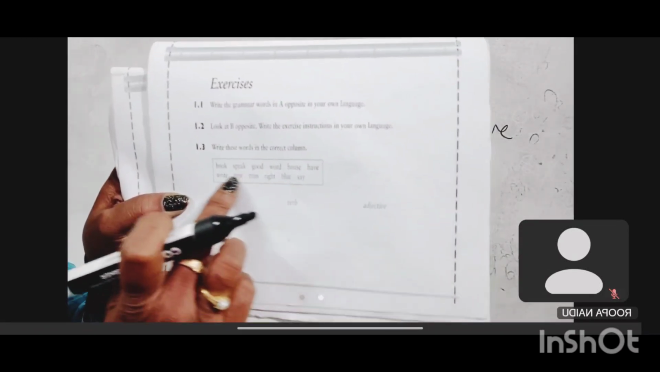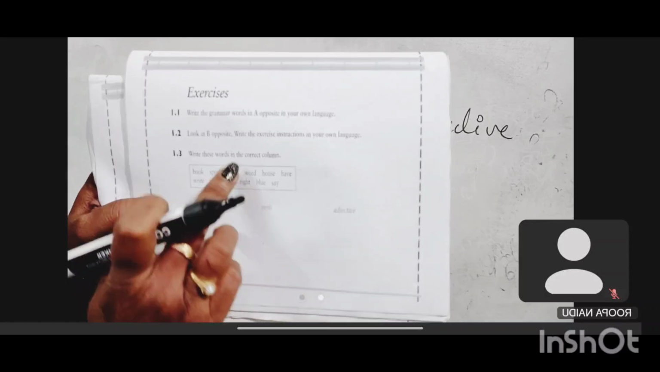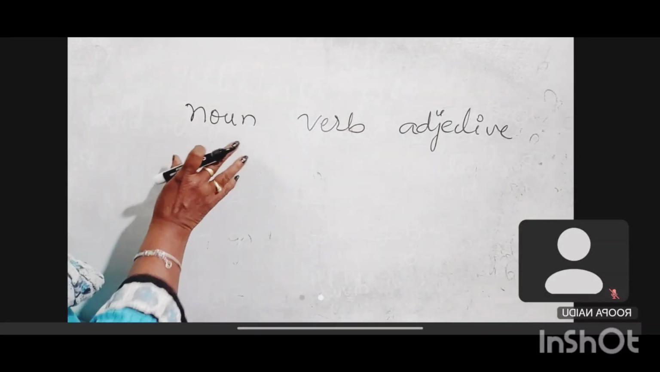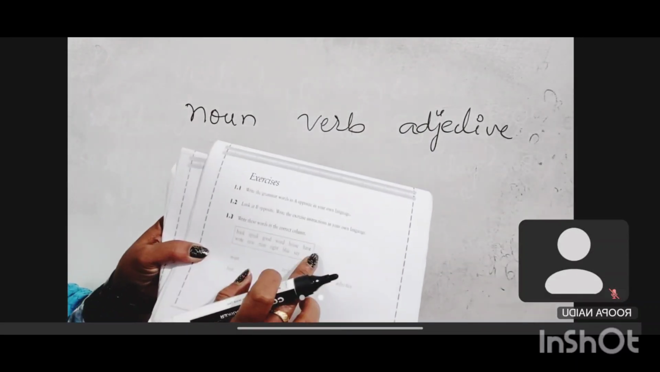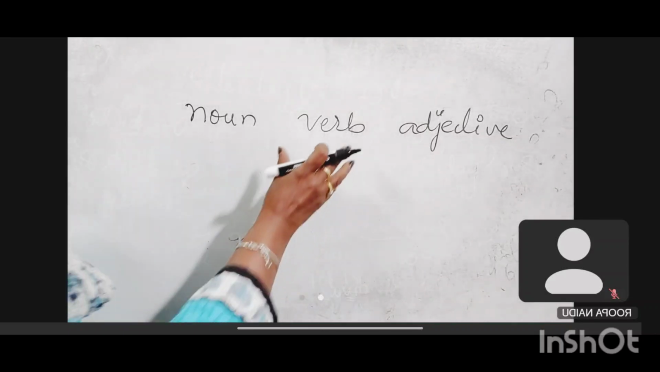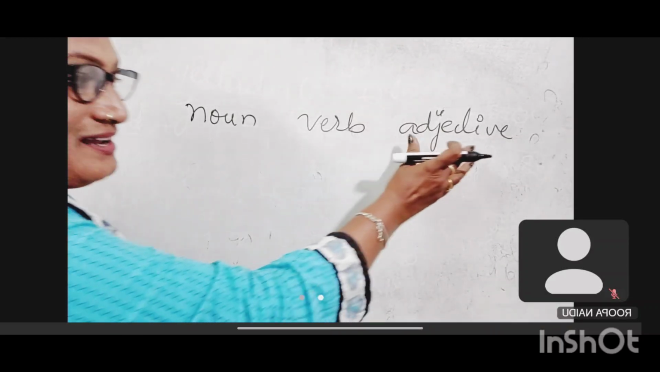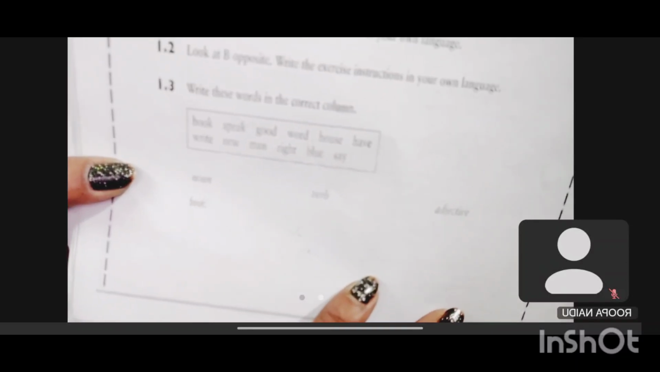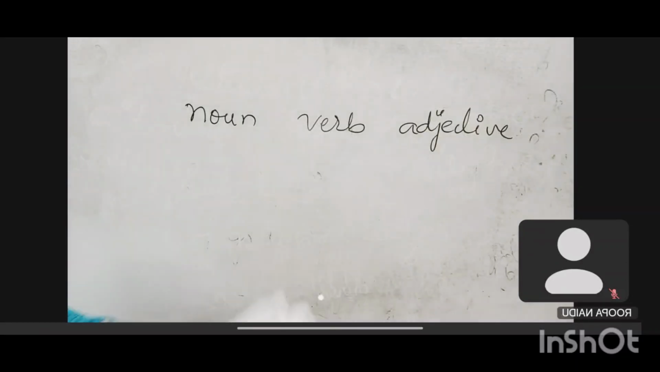They only give answers here in the box. They have to divide like this: what are the nouns in this box, what are the verb forms, and what are the adjectives. Here only. Okay, they have to divide like this. Okay, that's it. This is the first exercise, madam. Exercise 1 this is.